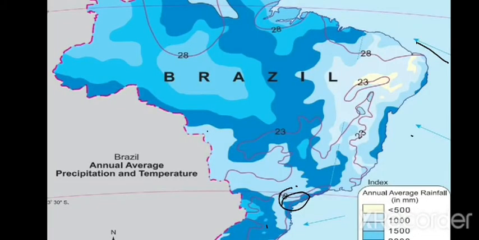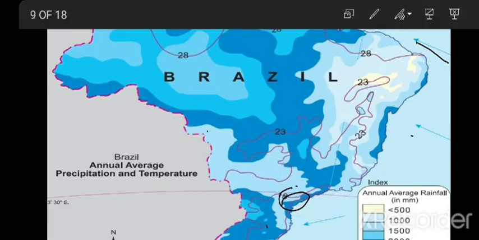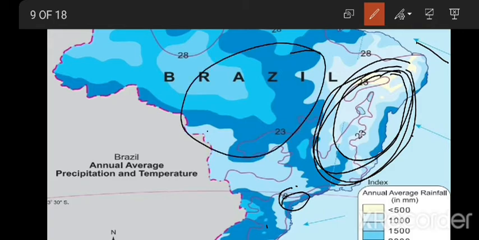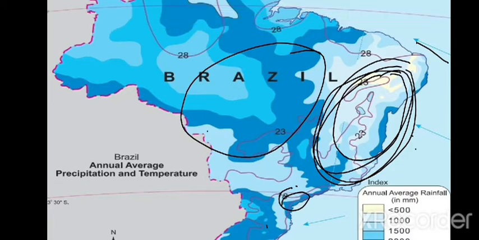This region receives minimum rainfall, which is the faint blue color, right? Faint blue color is less than 500 millimeter. This receives 500 millimeter, and the dark blue color receives 25 millimeter rainfall.